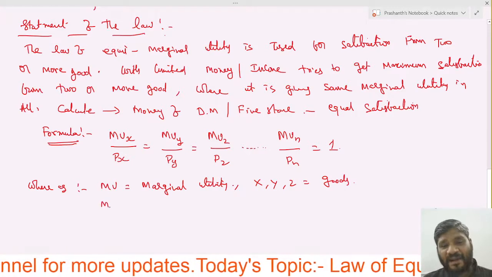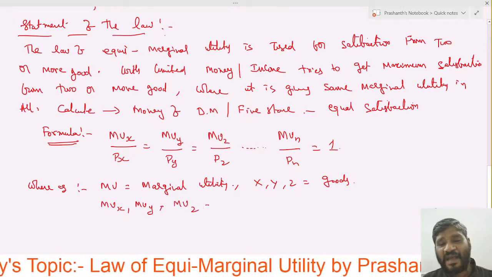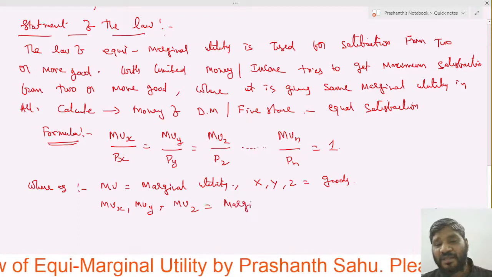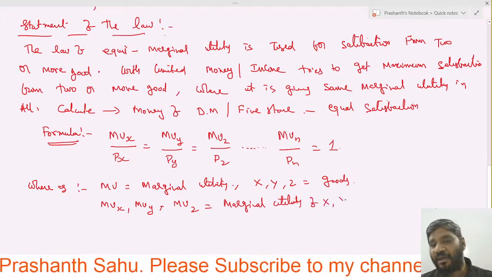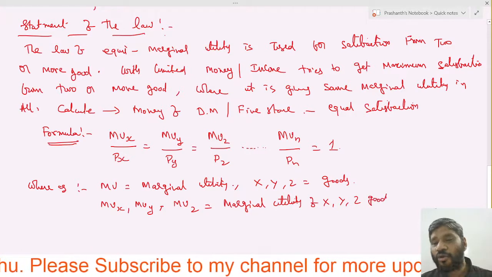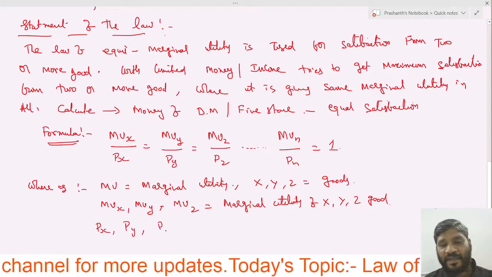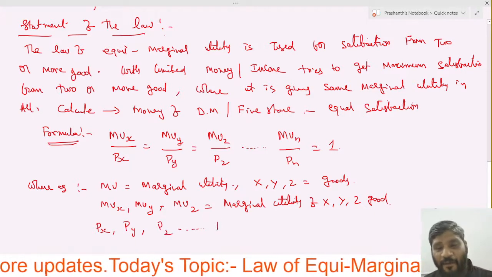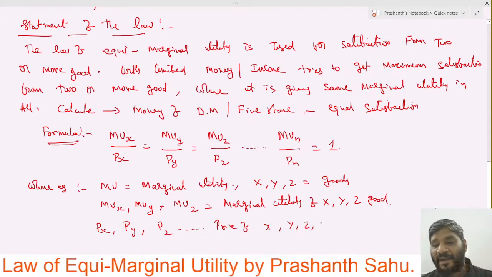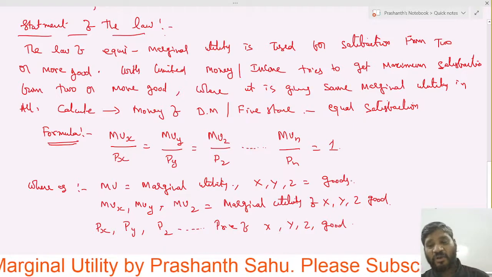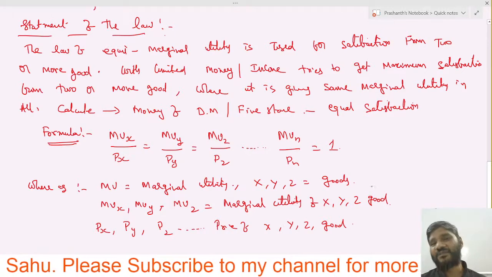We can write MUX, MUY and MUZ as the marginal utility of X, Y and Z good. In the same way, PX, PY, PZ are the prices of X good, Y good and Z good. On the basis of this formula, we calculate the equal satisfaction.